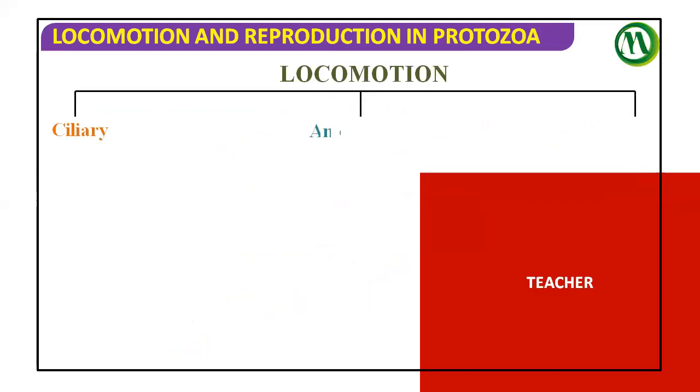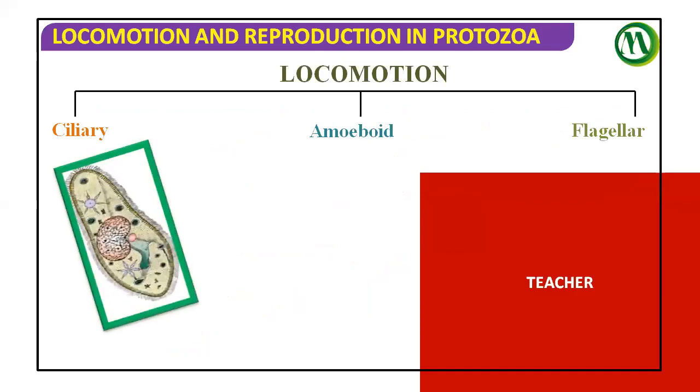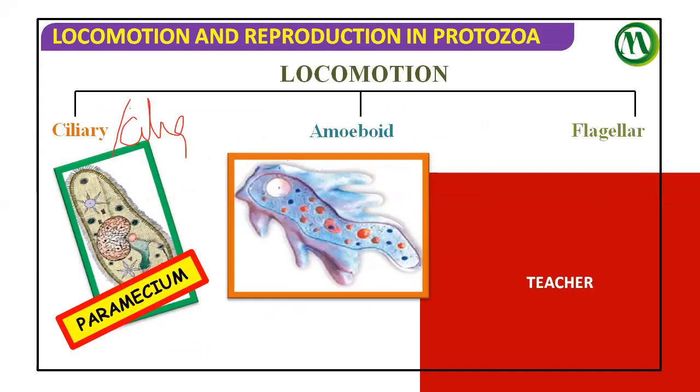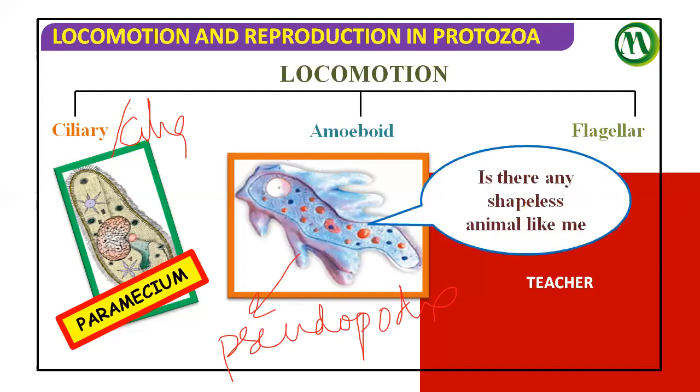Here we are going to discuss the three types of locomotion: amoeboid locomotion, ciliary locomotion, and flagellary locomotion. Ciliary locomotion is done by cilia; one of the best examples is Paramecium. Amoeboid locomotion is by the pseudopodia present in Amoeba, the false feet. The type of locomotion with pseudopodia is called amoeboid locomotion, seen in the shapeless animal, Amoeba.